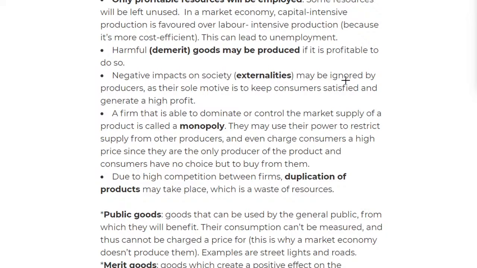Then next up, we have that due to high competition between the firms, there will be duplication of products. Okay, because maybe there's this product that's very popular, then everyone's just going to make that product. There'll be duplication, there'll be no uniqueness, and there'll be a lot of waste of resources.